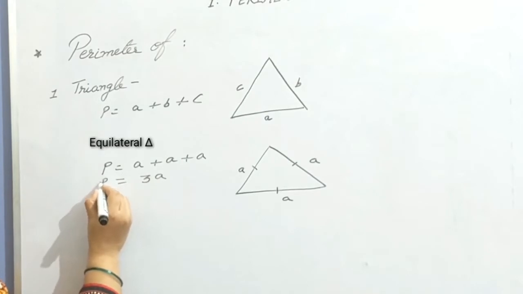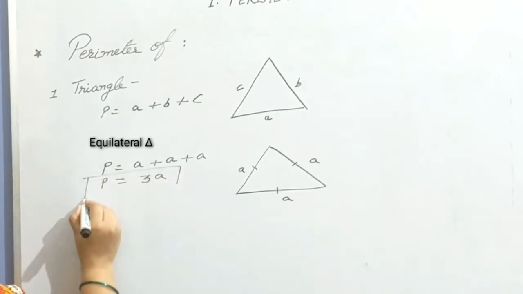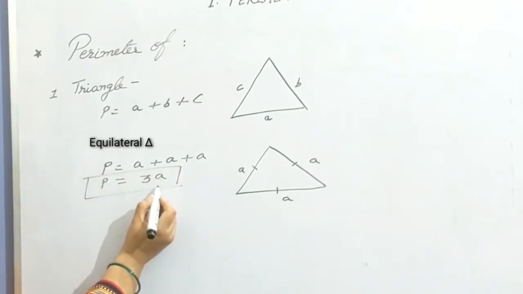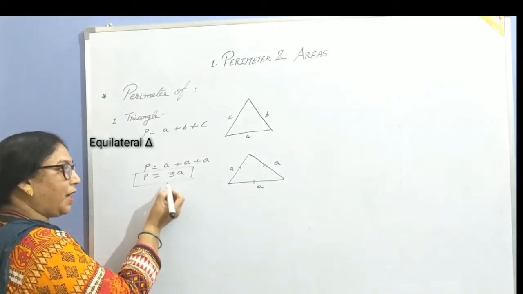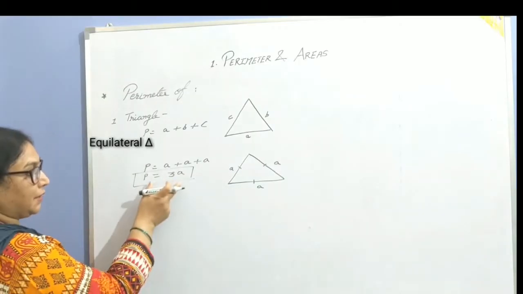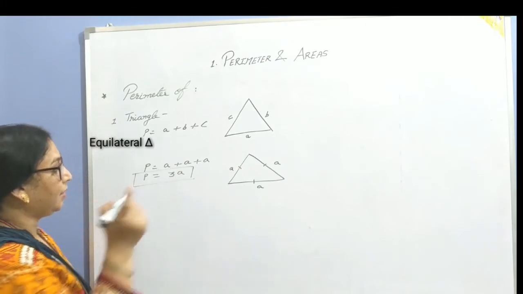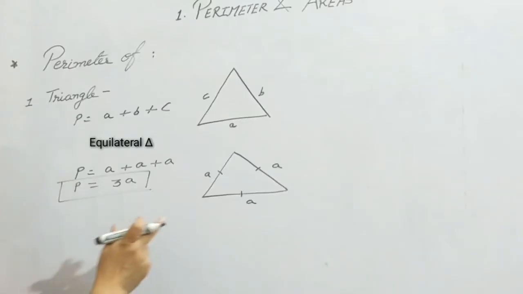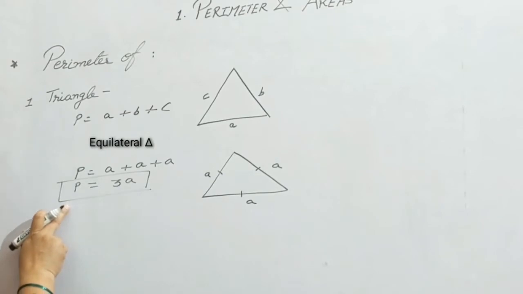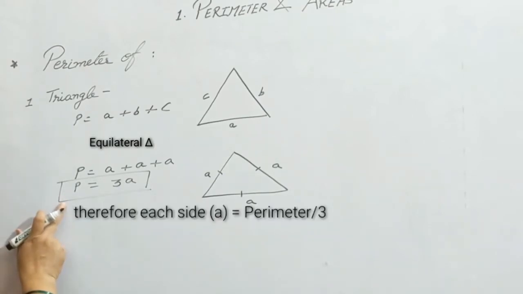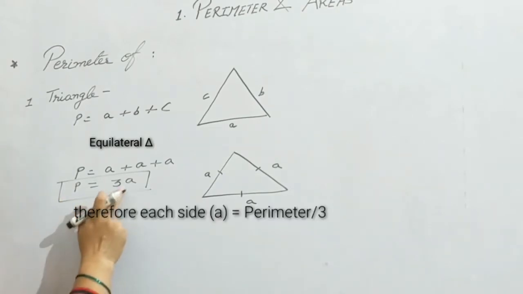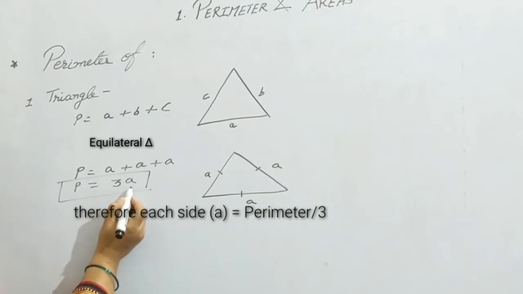So we can say the perimeter of an equilateral triangle is 3 times its side. If I ask you, with the help of this, can you calculate the value of one side of the equilateral triangle? Perimeter of an equilateral triangle is 3 into A. Therefore, each side, that is A, equals perimeter divided by 3. This is how we can easily calculate each side of an equilateral triangle. Clear?